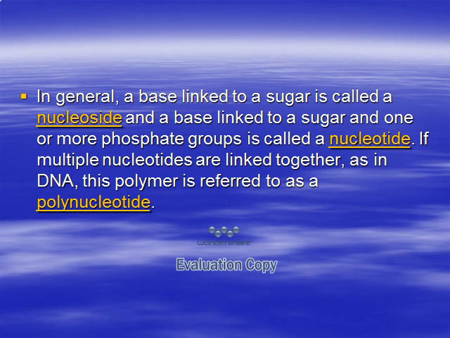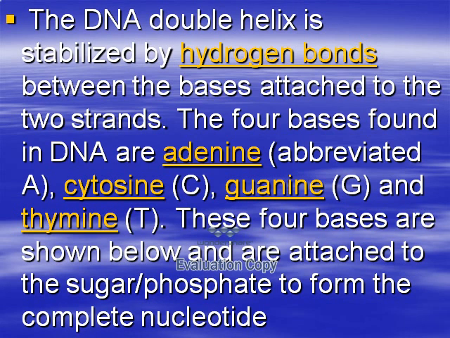If multiple nucleotides are linked together as DNA, this polymer is referred to as a polynucleotide. So the DNA is called a polynucleotide because it consists of many nucleotides connected with each other. You should remember the difference between nucleoside and nucleotide.